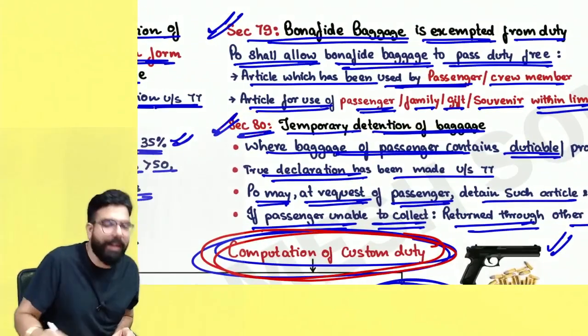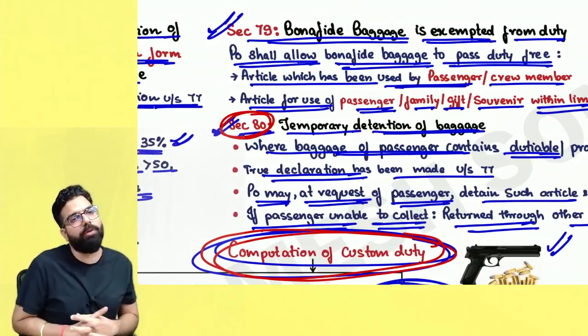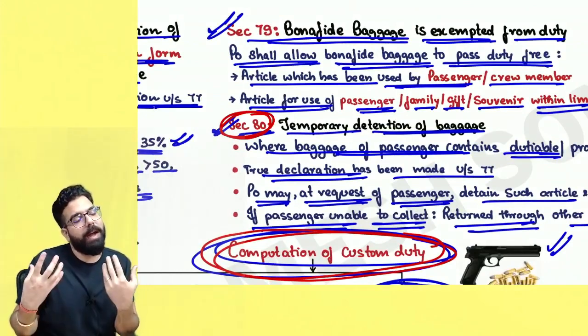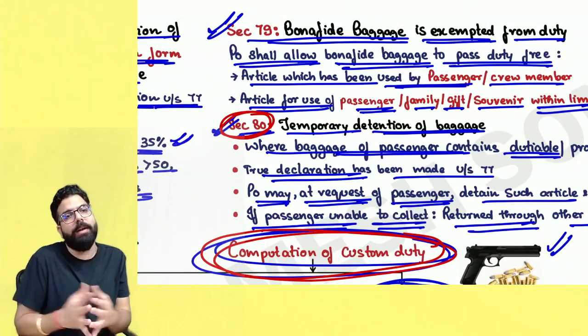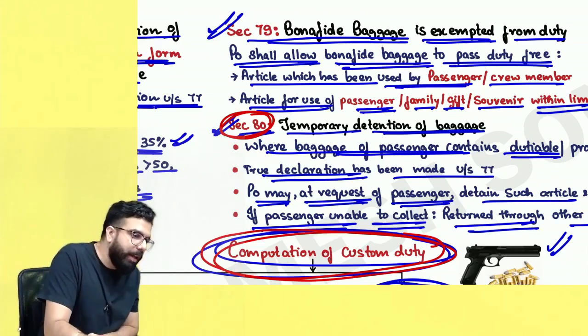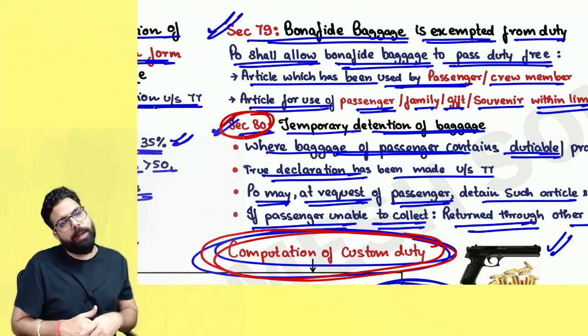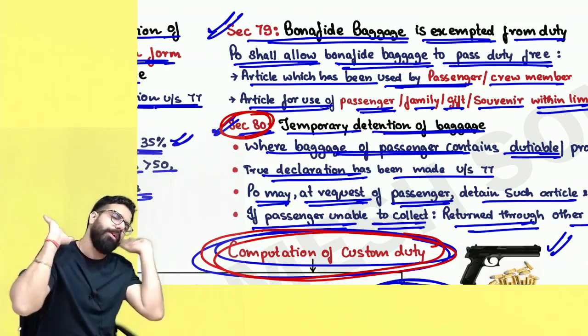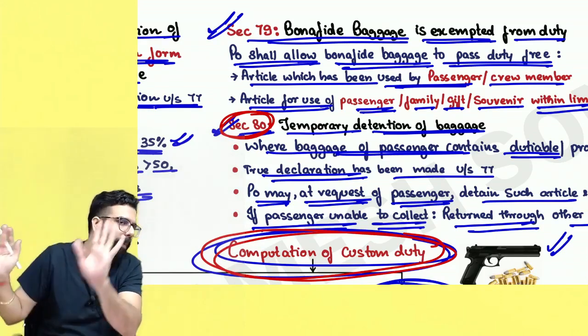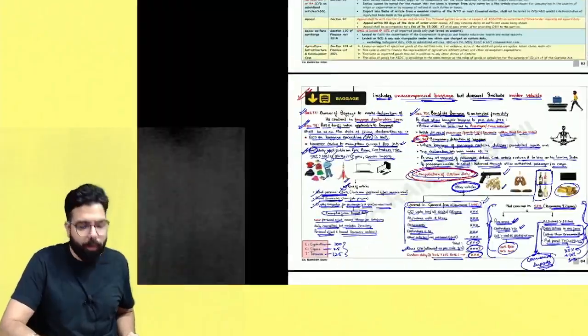Secondly, on section number 80 also they sometimes ask questions. Supposing you are coming from outside India, you have a prohibited item or an item which you don't want to clear, a dutiable item, then you can give a true declaration and keep the goods detained with the proper officer. When you are leaving India, you can take the goods and go, or you can send it outside India, and there will be no payment of any duty required.